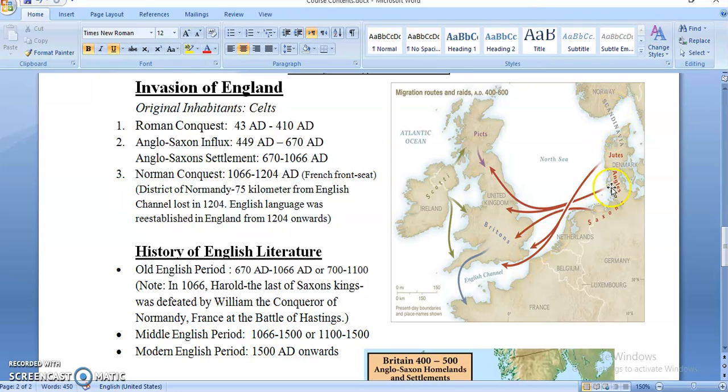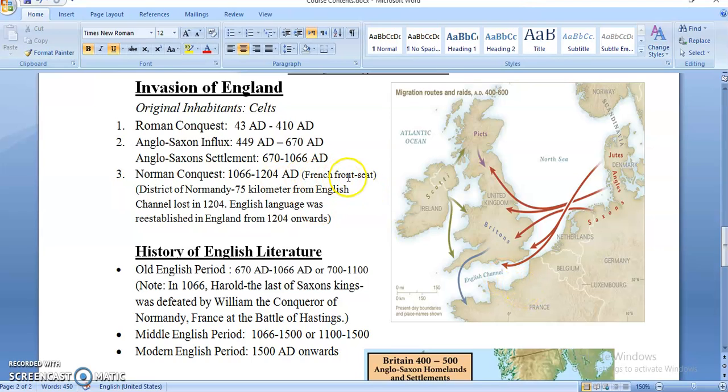Actually, it was also a branch of these Germanic tribes who had settled here in north of France. So anyhow, we can say Normandy was a province or a district of France, and here William, who is also known as William the Conqueror, attacked Britain from this area and occupied Britain. So Normans were French people. They spoke French.